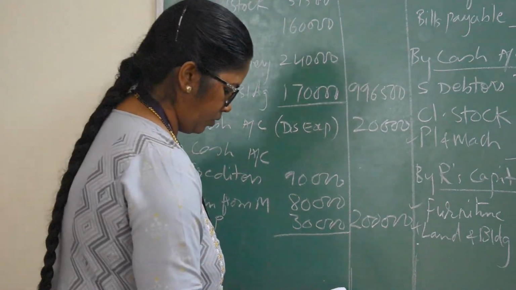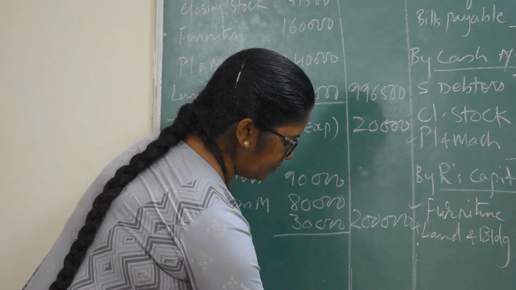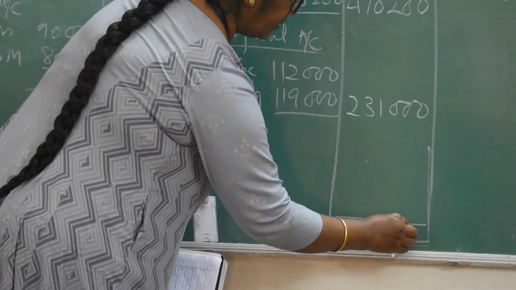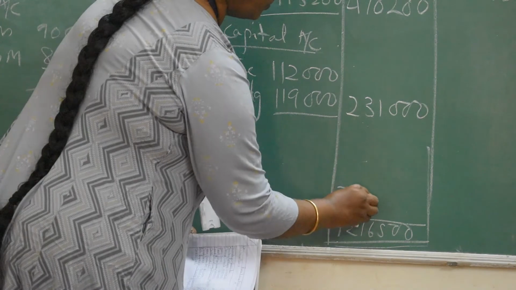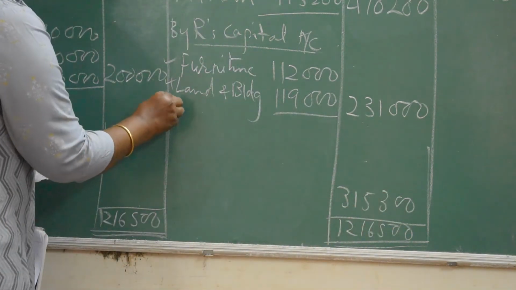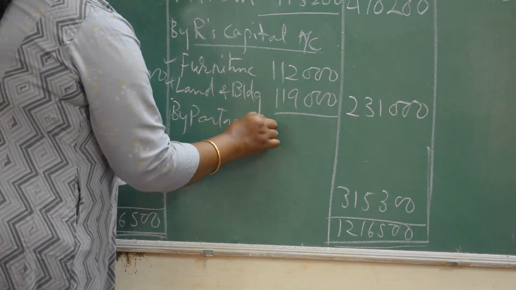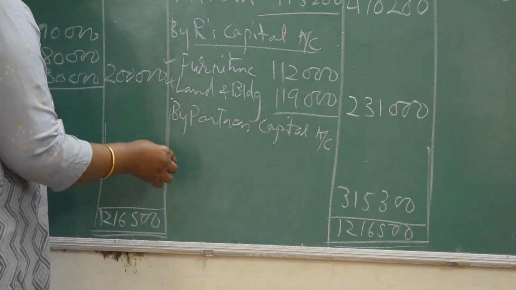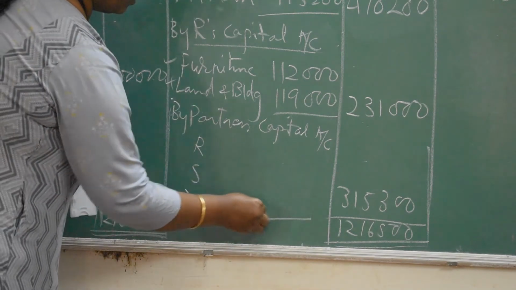Your debit side is more. So 12,16,500, and the balance is 3,15,300, and you have to transfer it to the partners' capital account. We are giving the loss to the partners in the profit sharing ratio R, S and E, B.